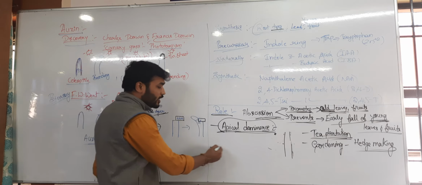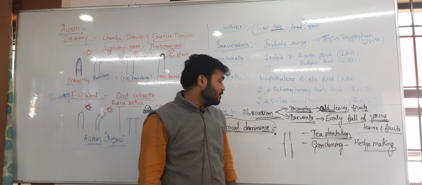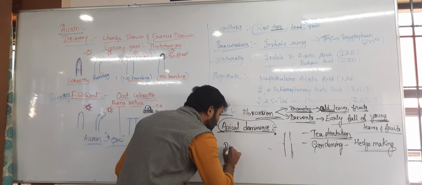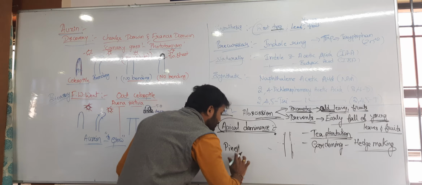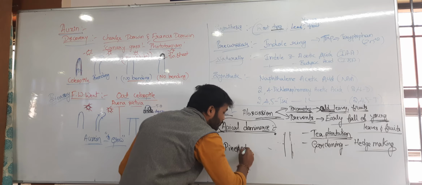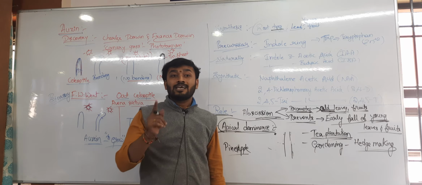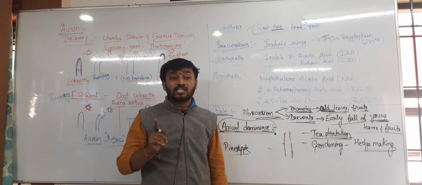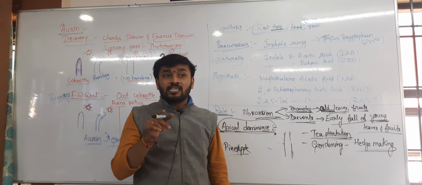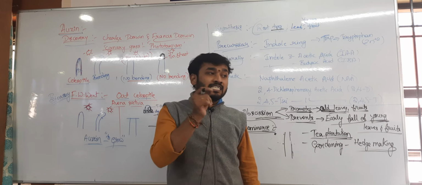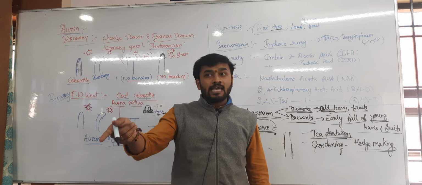And mainly in the horticulture departments, it is useful in the promotion of pineapple flowering. I am saying promotion, not initiation, because initiation of pineapple flowering and synchronized fruiting is by ethylene.